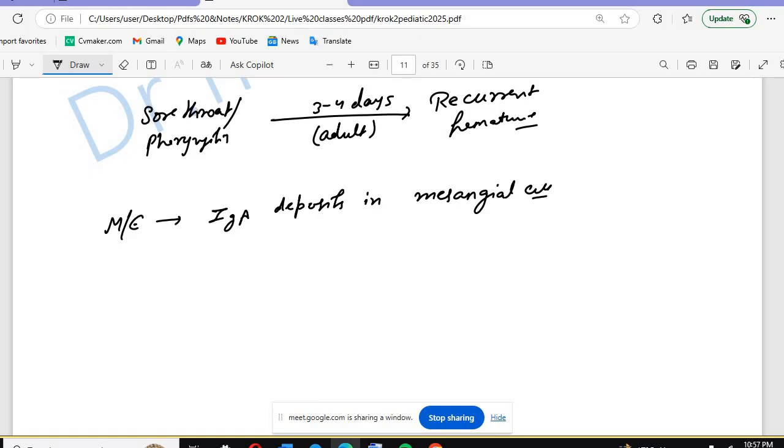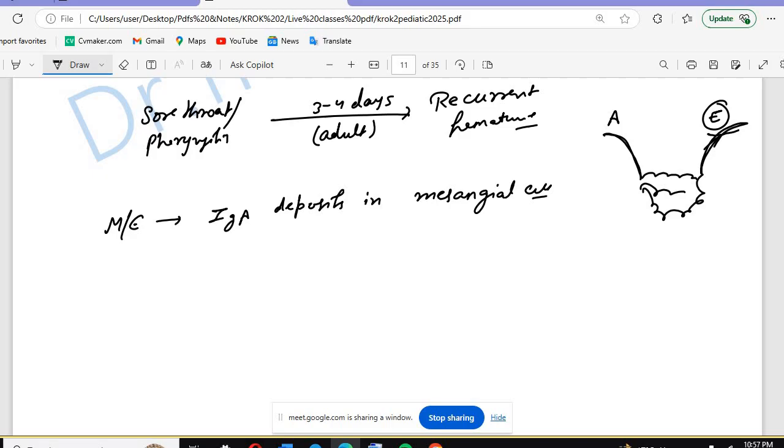Where do you see the mesangial cell? Look, I'm just making a diagram in your mind. There is an afferent arteriole coming in, carrying the blood, and then it makes the glomerular capillaries, and then it becomes the glomerulus. From here the efferent arteriole: A for entry and E for exit, so this will take out the blood.